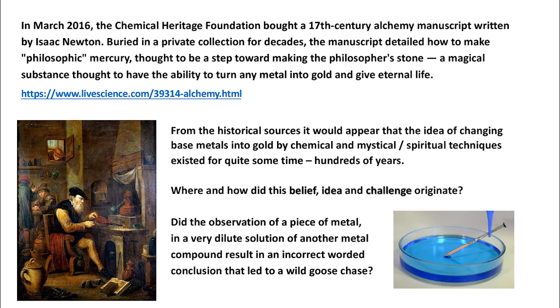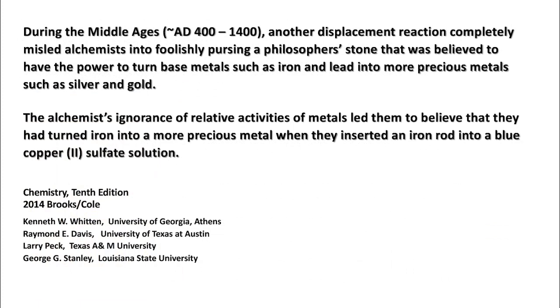During the Middle Ages, around AD 400 to 1400, another displacement reaction completely misled alchemists into foolishly pursuing a philosopher's stone that was believed to have the power to turn base metals such as iron and lead into more precious metals such as silver and gold. The alchemists' ignorance of relative activities of metals led them to believe that they had turned iron into a more precious metal when they inserted an iron rod into a blue copper sulfate solution.